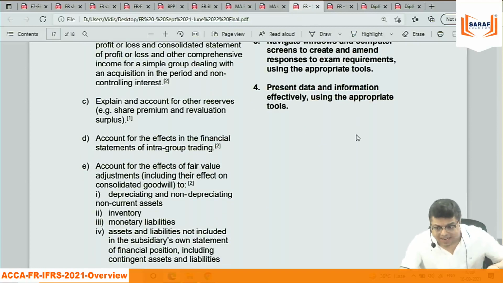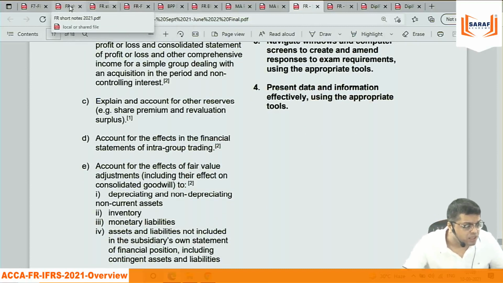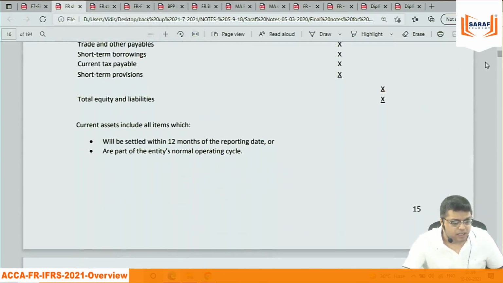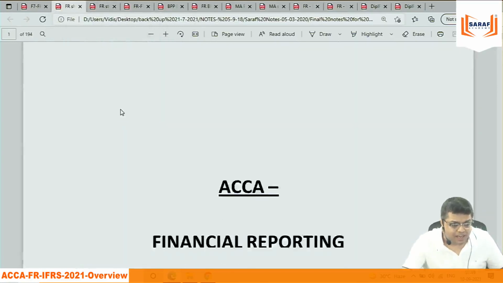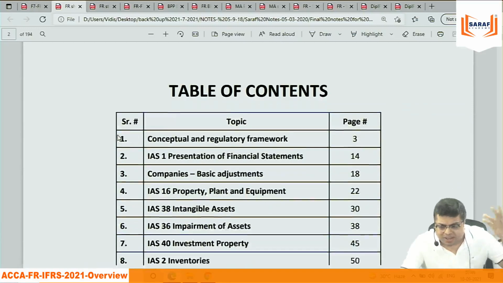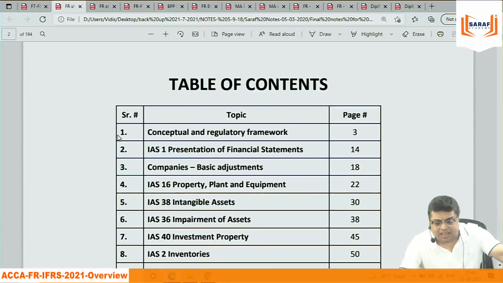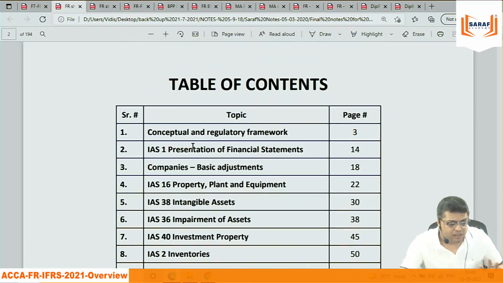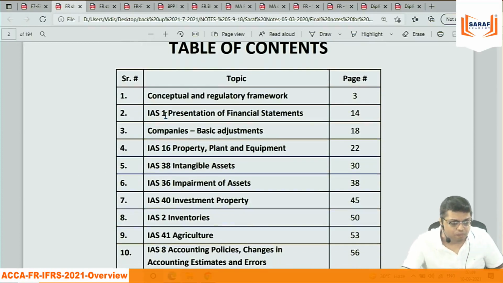If we break down these syllabi chapter-wise, this is material shared by the ACCA Institute to all the learning providers, not only me. Anybody who is a learning partner in India or anywhere in the world, this is the material shared by the institute only, to be used in the class for teaching students, which they are saying is the ABCDE broken down into one-by-one topics.